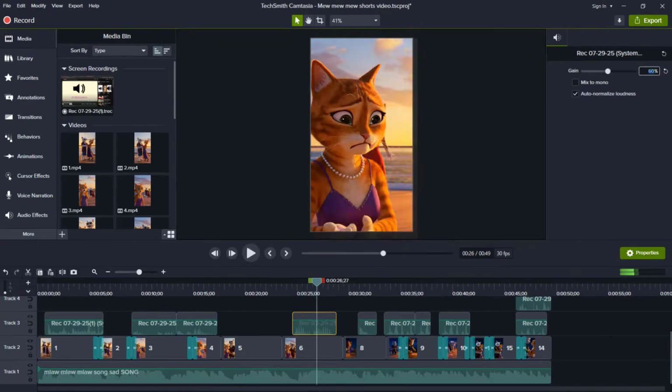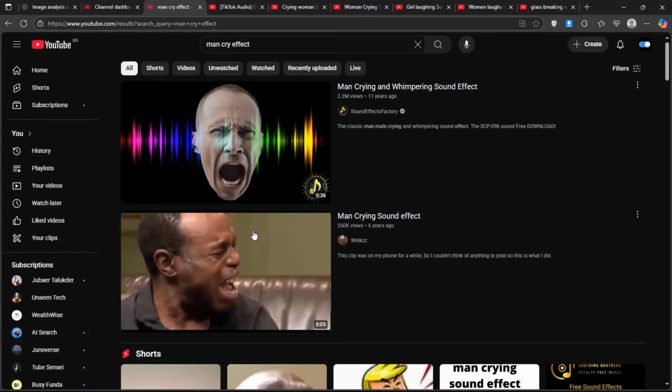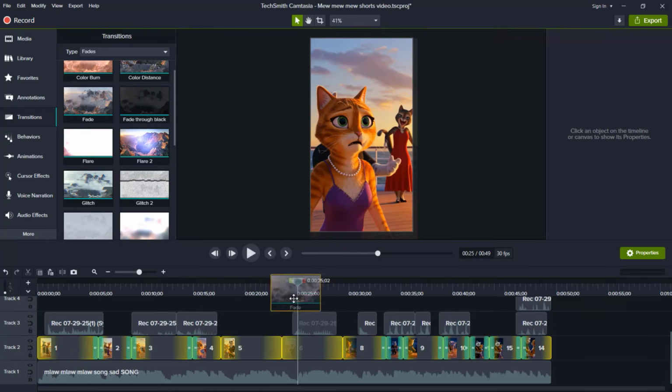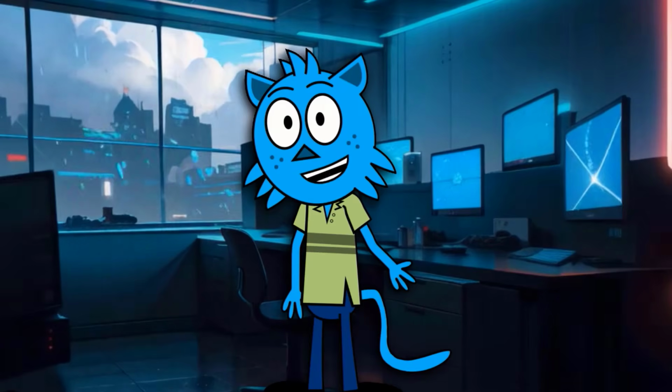To make the story feel more alive, add sound effects at the right moments. Download different sound effects and place them properly. Use smooth transitions that match the story's vibe. Finally, export your video. Now let's see what I created.